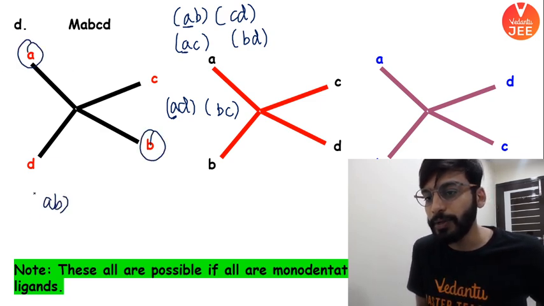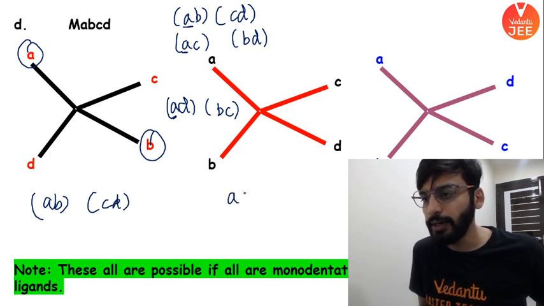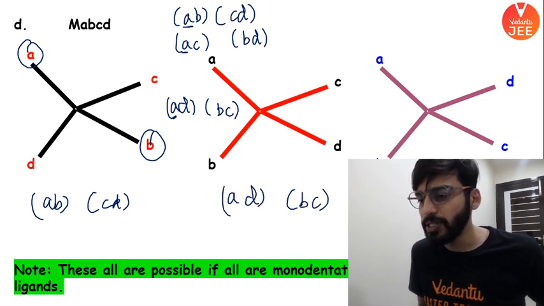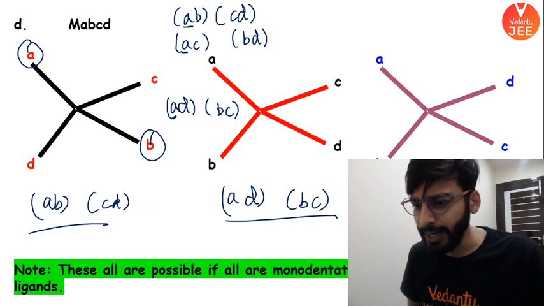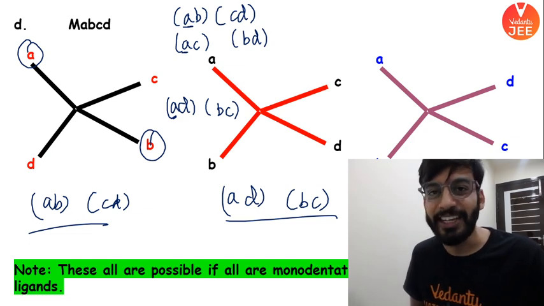This is A के सामने B, C के सामने D. What about this? A के सामने D, B के सामने C. और यहाँ पर बेटा what is this last combination I speak of? This one is A के सामने C and B के सामने D. Right? So three combinations. Any other combination do you have in your mind? We do not have any combination in our mind.